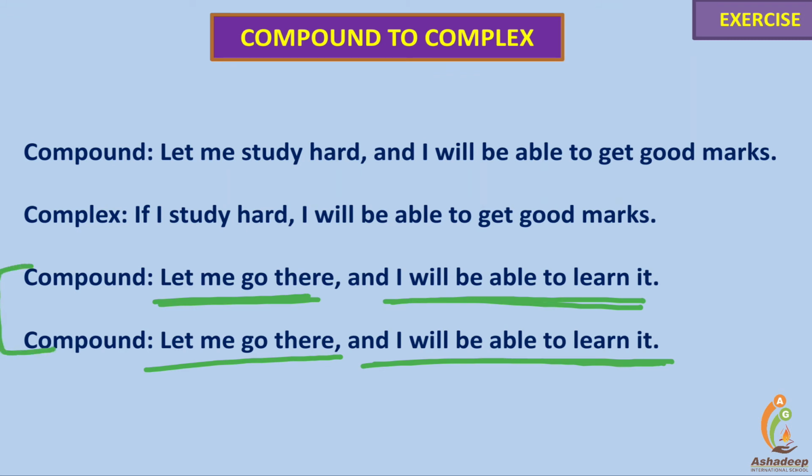Complex can be: if I do not go there, I'll not be able to learn it. If I go there, I'll be able to learn it. Or with unless: unless I go there, I'll not be able to learn it. This is the way a compound sentence is converted into complex.